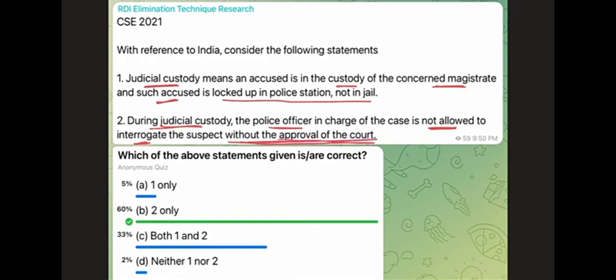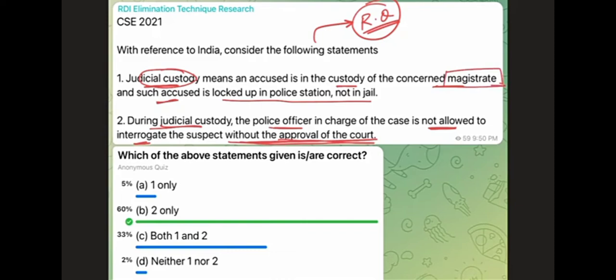Now guys, this was a completely random question, right? Just like the lemongrass question, the natural mosquito repellent question, or the filter feeder question, this was also a completely random question. The information asked in this question is not there in our standard books, not in the NCERT, not in the Lakshmikant. So this is a non-standard question, in fact a random question, as I've told you. Now if it is a random question, logic can be applied, and if we look at the first statement, it says judicial custody means the accused is in the custody of the concerned magistrate.